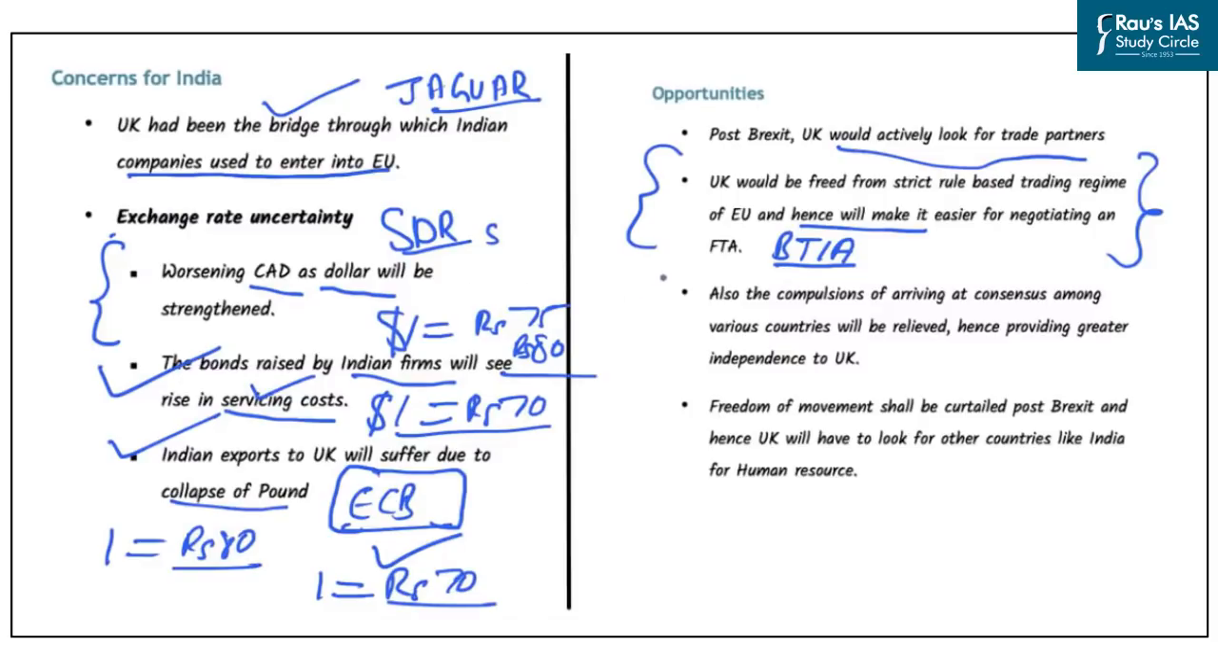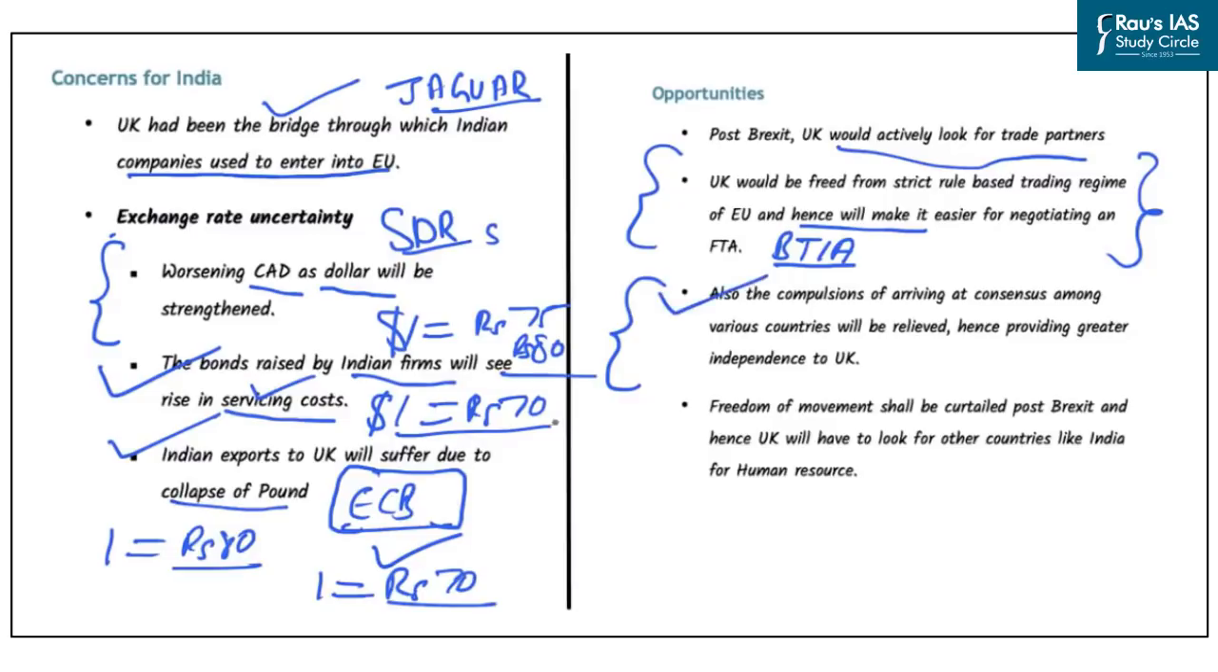Now the third point here that should be noted is that presently, all the decisions in the European Union are taken by consensus and they are not taken by majority. And such consensus-based decision making makes it difficult for finalizing various issues in the EU. However, if the UK exits from the EU, it will provide greater independence to the UK in making its decisions regarding trade with India. So that will also be one of the opportunities that is there for India.